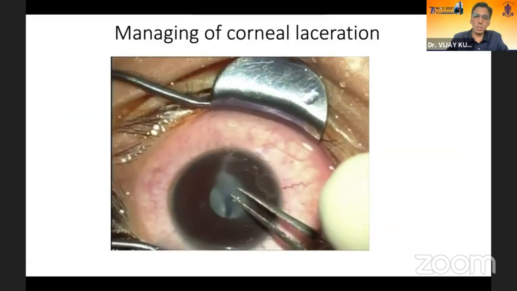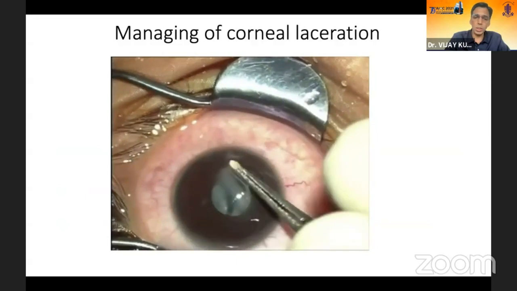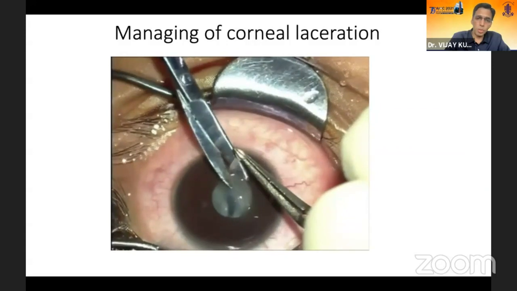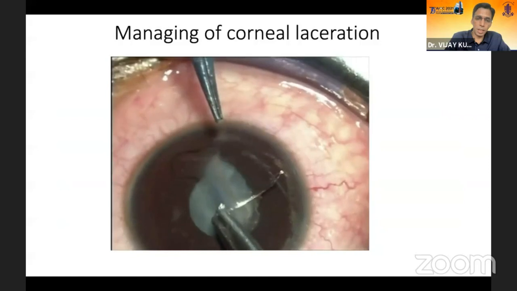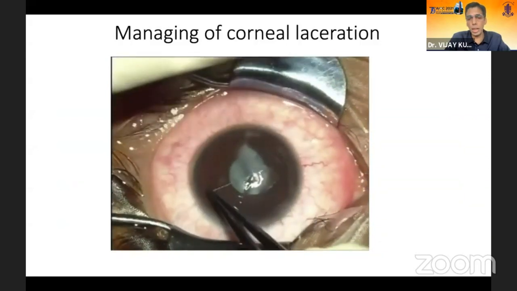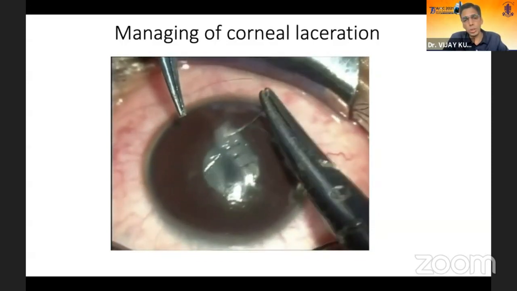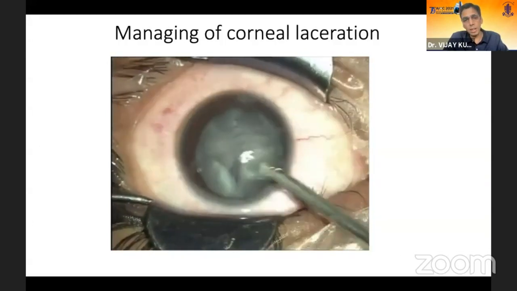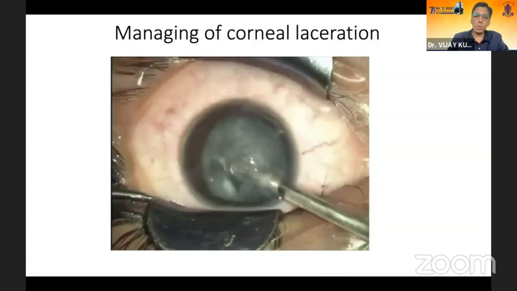This is a case of corneal laceration. There was vitreous prolapse through this corneal laceration. So the vitreous tags were removed. Subsequently, the various edges of the laceration were identified. It was an S-shaped laceration. So the angles were identified, and first sutures were applied at those angles so that the alignment of tissue is maintained. There is no misalignment of tissues. And these sutures are smaller, slightly wider, and also slightly loose. So this is how a corneal laceration should be repaired.